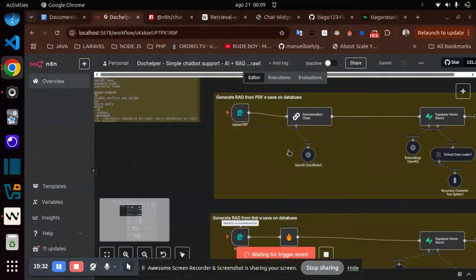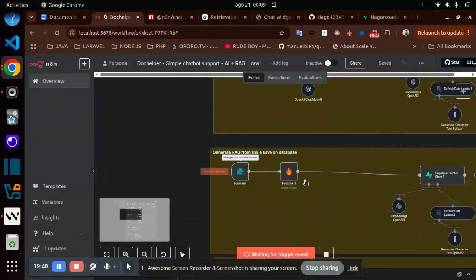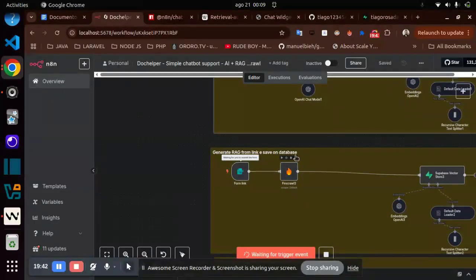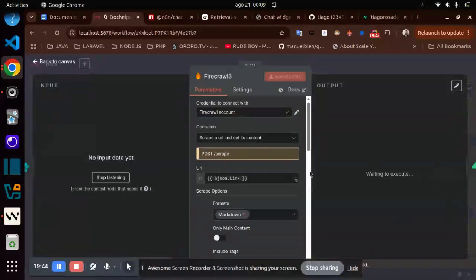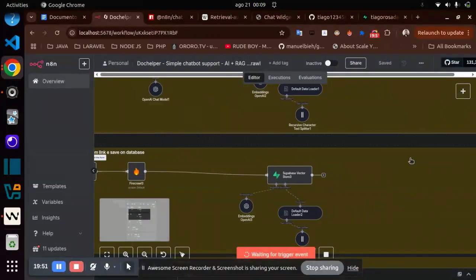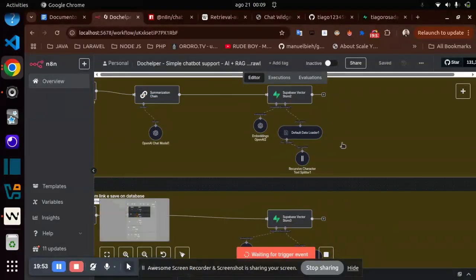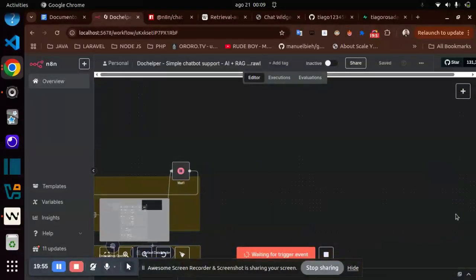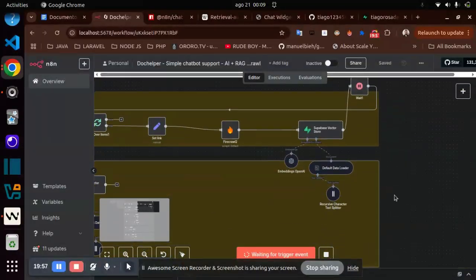I don't use the map feature to extract the list of links related to the base link. So I take the link and give it to the Firecrawl component to return the markdown, and the rest is the same as I explained here and here.